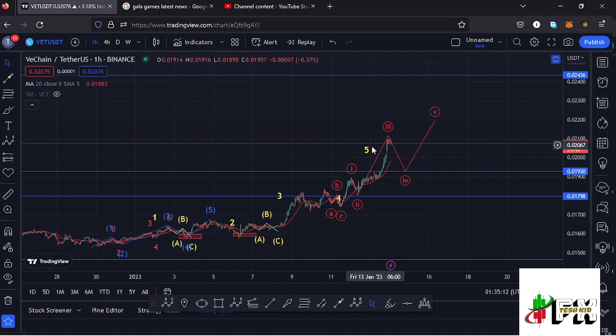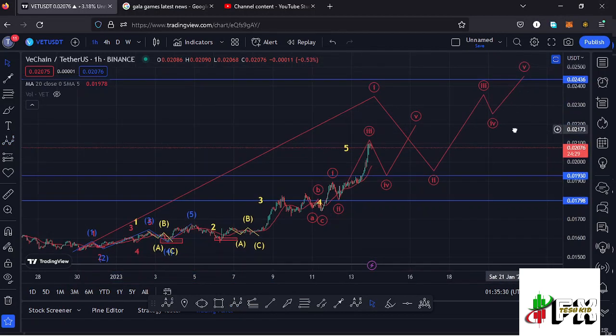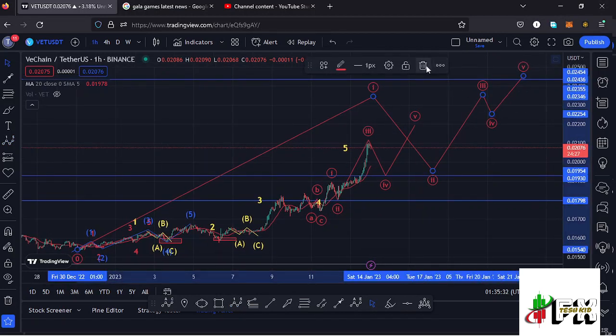And once we complete the formation of this higher Elliot wave count 5 to the upside right here, that will be completing another first wave to the upside, so we can term this whole structure as a higher Elliot wave count 1 before we see a second wave, then a wave 3, a wave 4, and then continue pushing even higher in the formation of that wave 5. So let's be patient and see how that plays out.